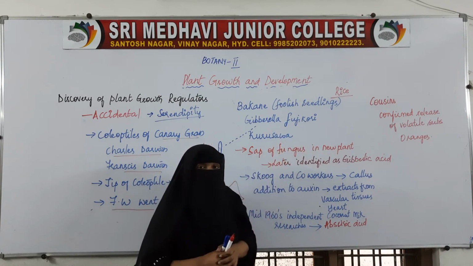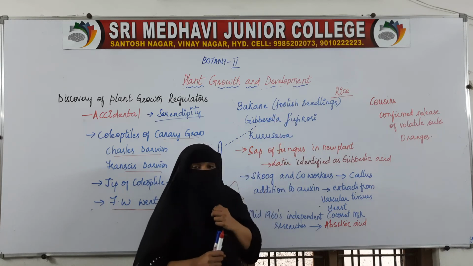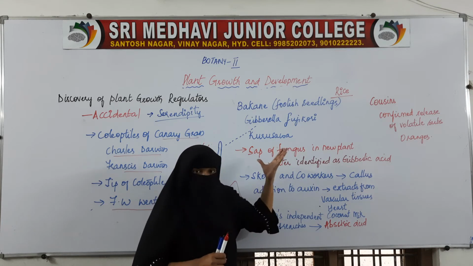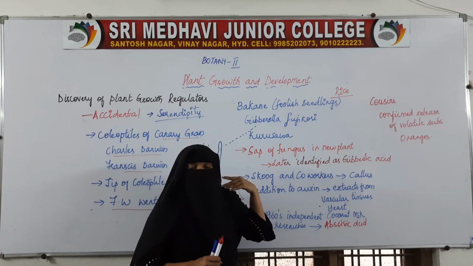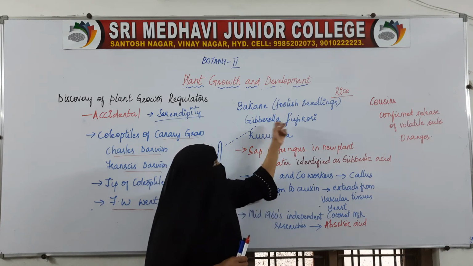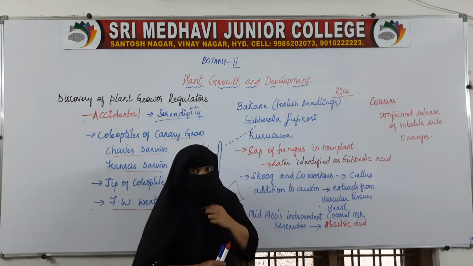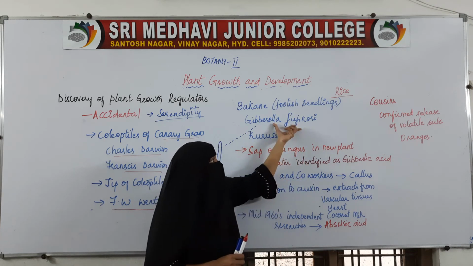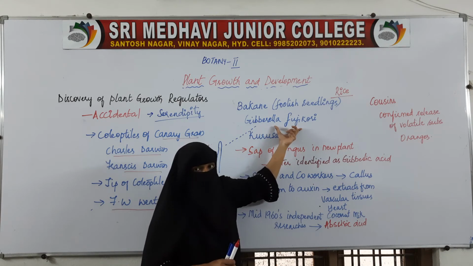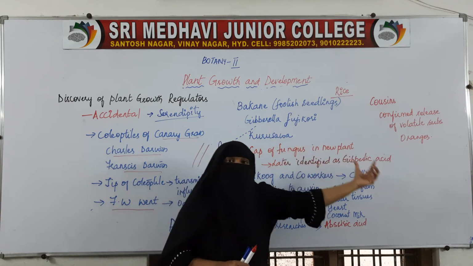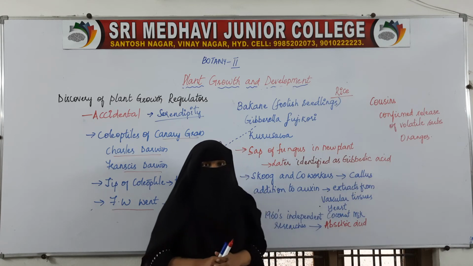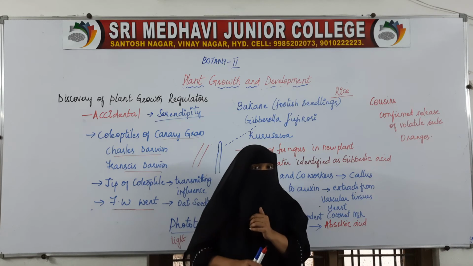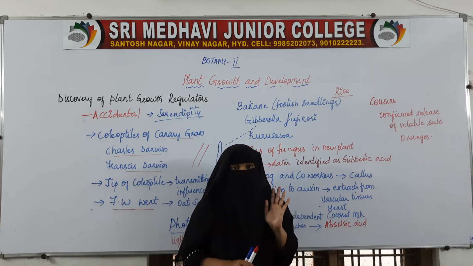The disease foolish seedlings in rice plants is because of a fungus. The rice plants were infected with a fungus, that is Gibberella fujikuroi. So this scientist took the sap of this Gibberella fujikuroi infected plant and introduced it into a new, uninfected rice plant. This new rice plant was not having any symptom of the disease.